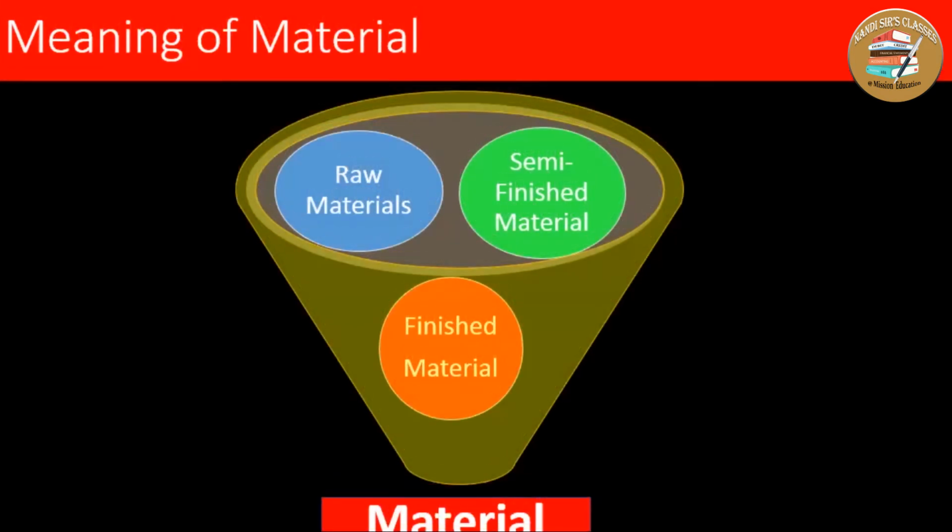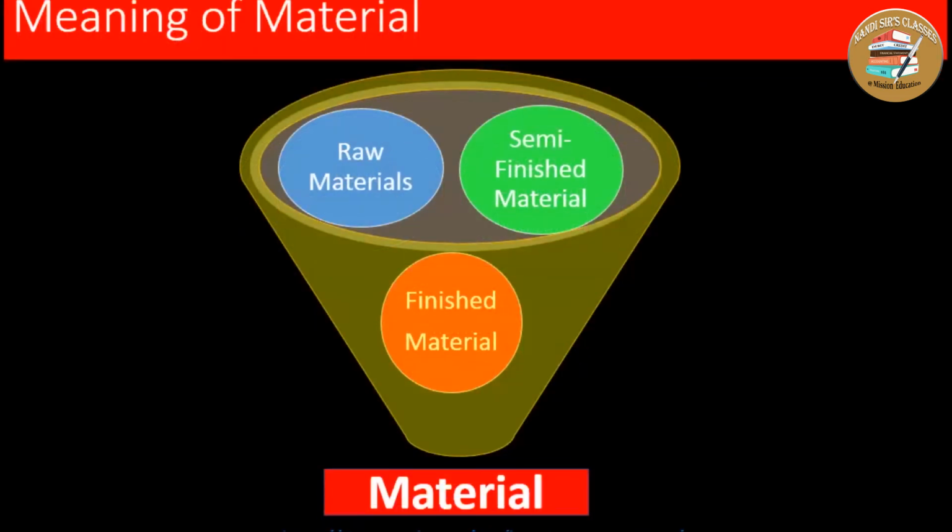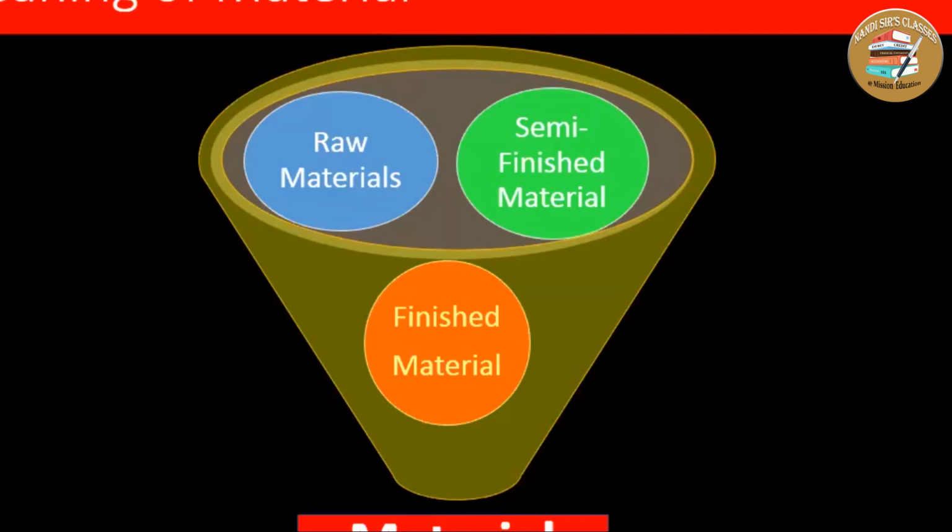But material may be semi-finished material. In case of carpentry, they sometimes purchase unpolished furniture, polish it and sell it. So that unpolished furniture may be a semi-finished material. So material can be in semi-finished form also. And material can be in the finished form. I'm talking about finished material, not finished goods.